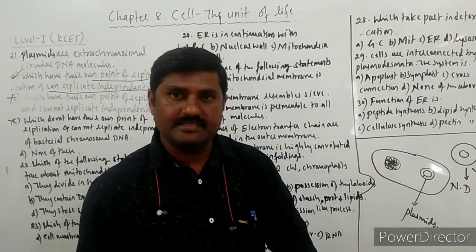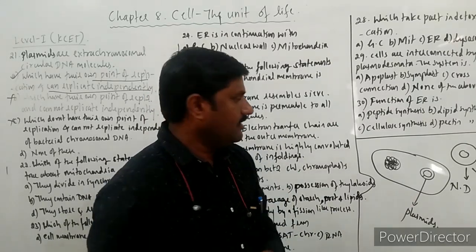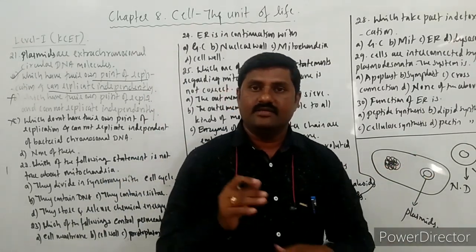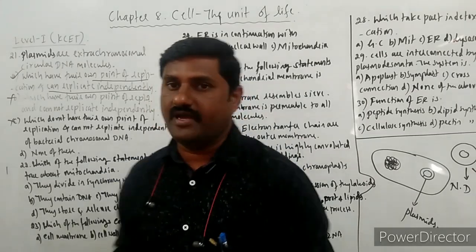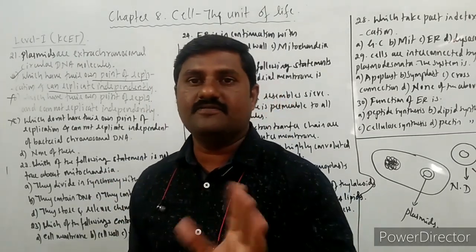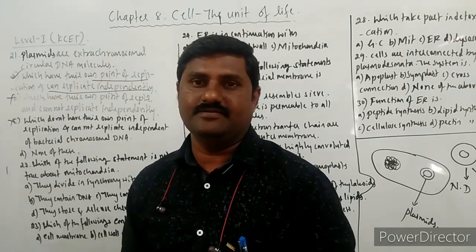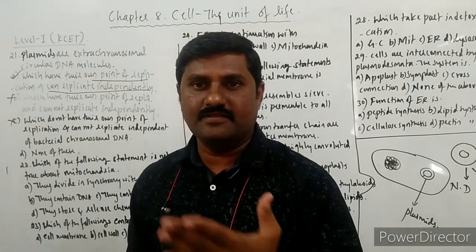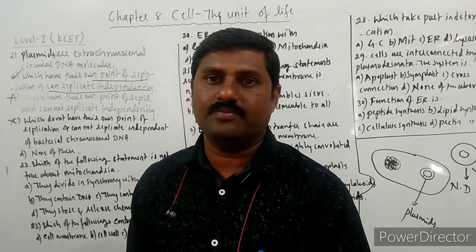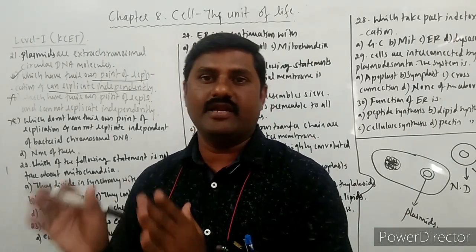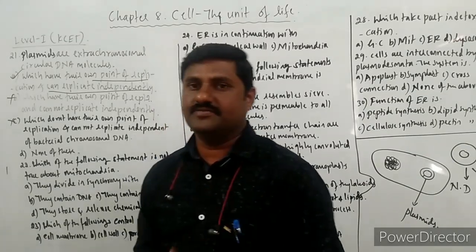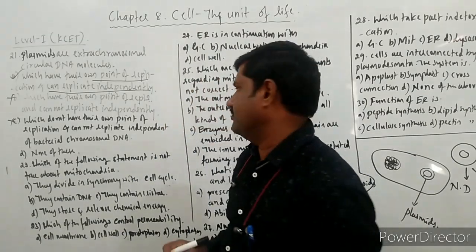Whenever the cell cycle is taking place, all the cell organelles must duplicate themselves. But in case of mitochondria, it does not follow the cell cycle. So the duplication of mitochondria does not take place only during the cell cycle, right? Independently they divide themselves. This is the nature of mitochondria.